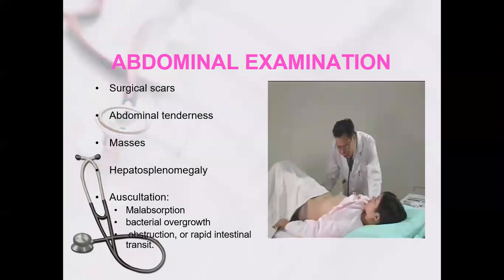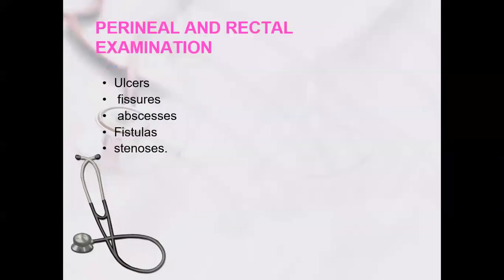In abdominal examination, you have to look for surgical scar, whether abdominal tenderness is there or not, mass, and any palpable appendicitis mass or disseminated tuberculosis. On auscultation, check whether there is rapid transit time or paralytic ileus.